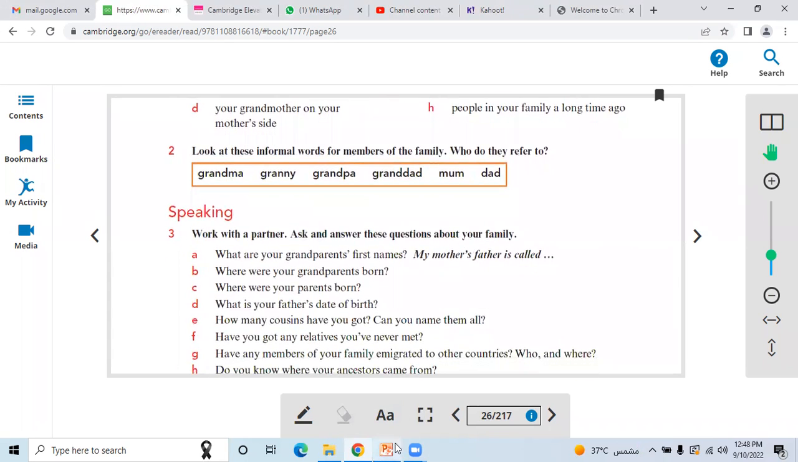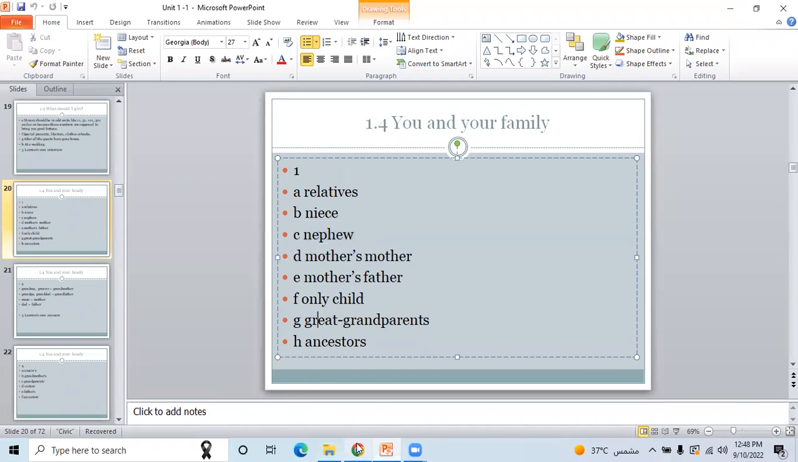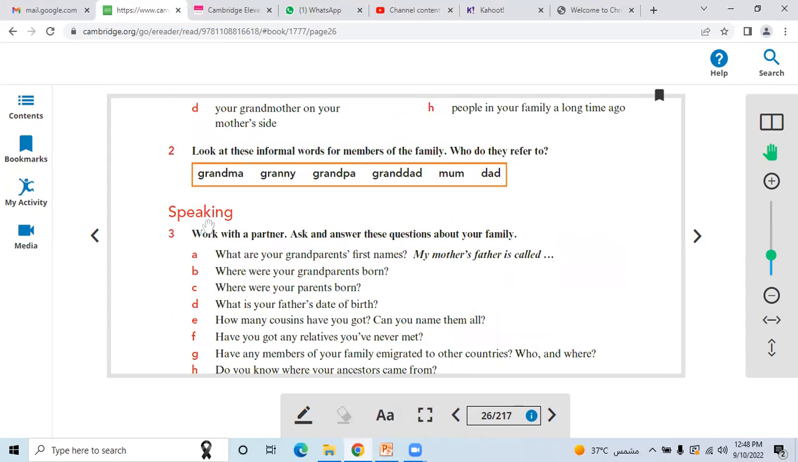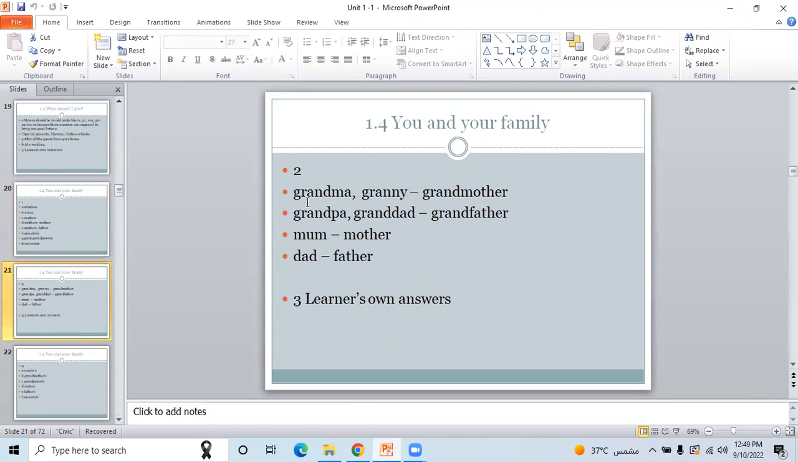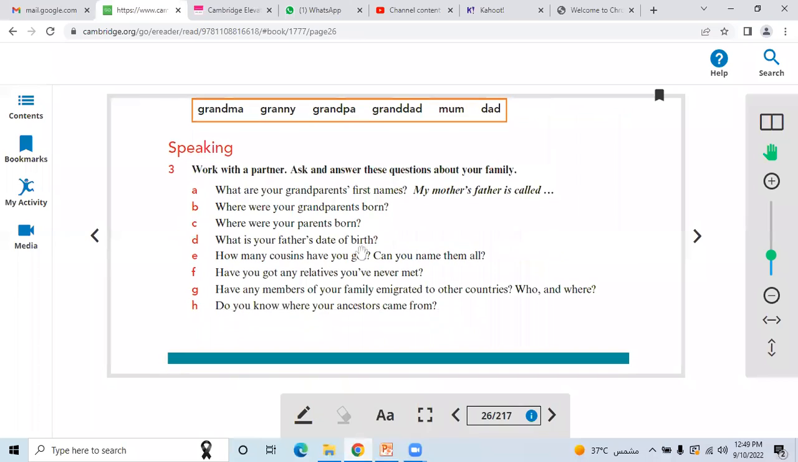All right, so this is how you are going to complete from A to H. Take a look at question number 2. Look at these informal words for members of the family. Who do they refer to? Grandma, granny, grandpa, granddad, mom, and dad. I'm going to show you the answer to question number 2. Here you see, grandma is also called granny and grandmother. Grandpa is also called granddad and grandfather. Mom is mother and dad is father, right? Okay, then question number 3 is over to you guys.